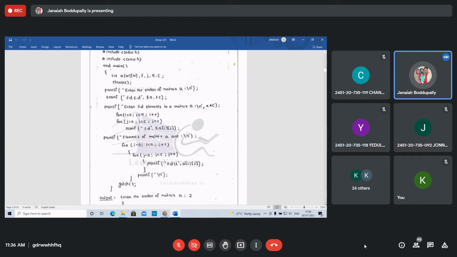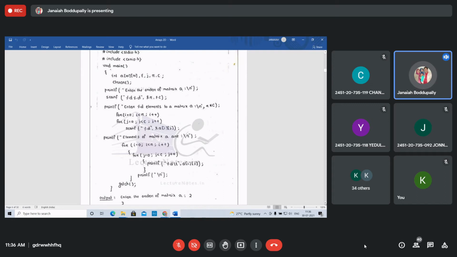After taking elements from the keyboard, you can display the same matrix in the matrix form. You can give any order. You can give printf elements of matrix. Now you can display the elements. For i equal 0, whenever you are reading the elements, we have not written any flower brackets between the for loops or the scanf. But whenever you are displaying the elements, you want to get them in matrix form. So for i equal 0, i less than R, i plus plus, take the flower bracket. For j equal 0, j less than C, j plus plus. This is very important. Write printf percent d backslash t A of ij.